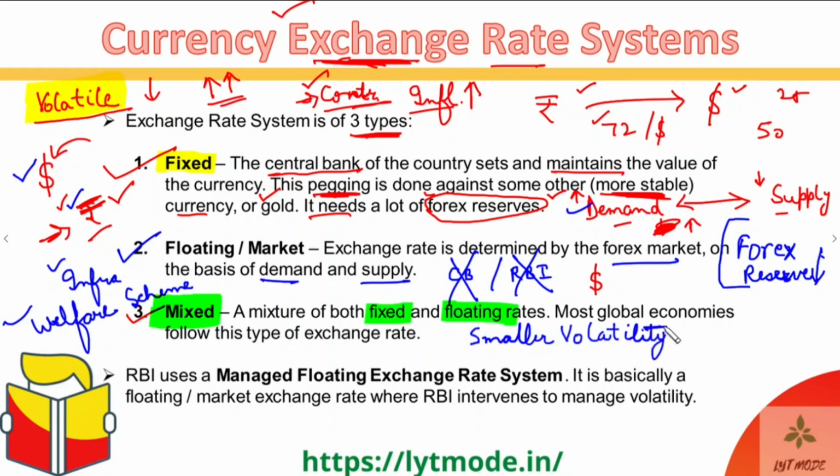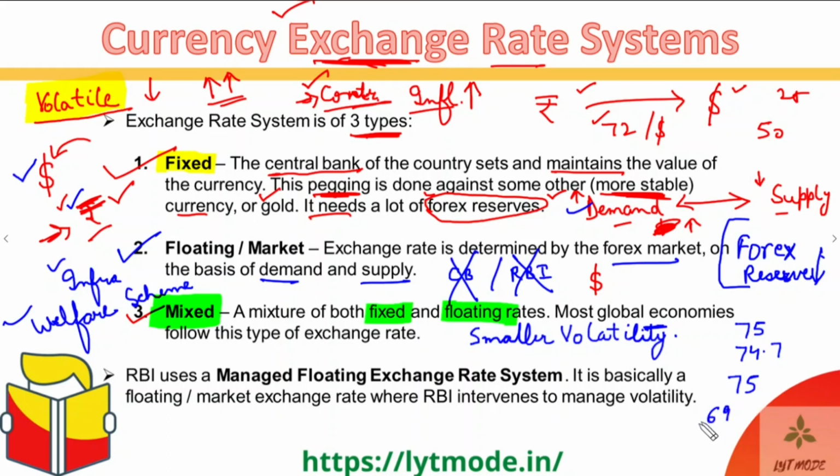But as soon as the volatility starts getting out of control, as in, let's say the rupee was at 75 rupees per dollar yesterday, and today it became 74.7 rupees per dollar, you do not need to intervene in such small things, and you do not even need to put all of your energy into them. But if suddenly from 75 it goes to 69 in, let's say, a week, then there is a lot coming into play.